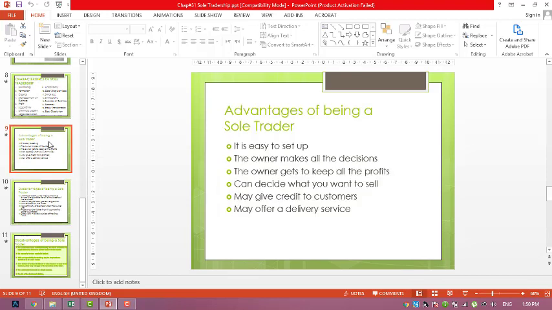There are many other advantages besides the few I have written here, like direct contact with the customer. A sole trader builds a personal relationship with customers. There is less publicity cost on advertisement; he spends less money, and this type of business is very flexible compared to other businesses.